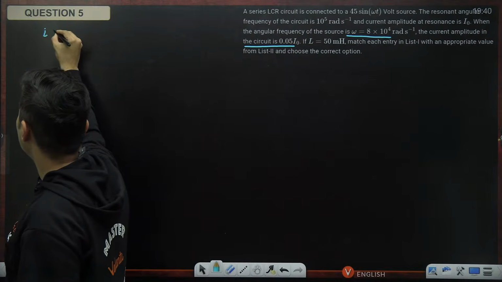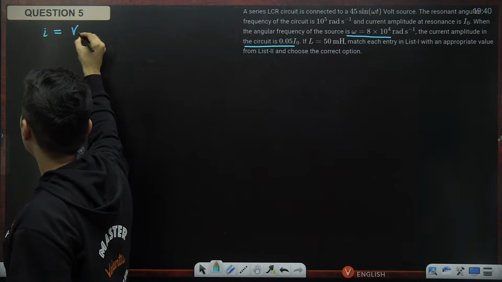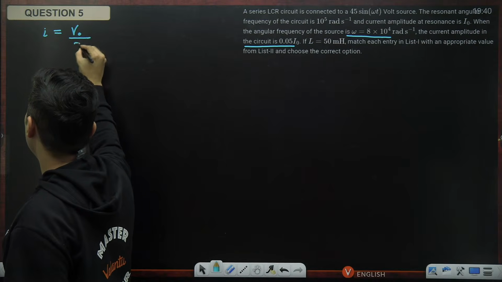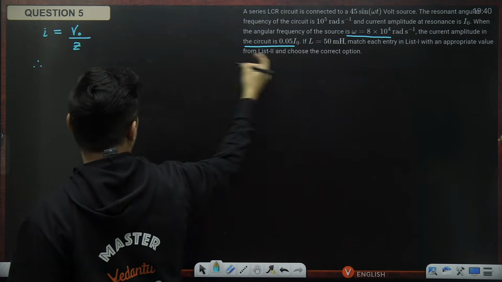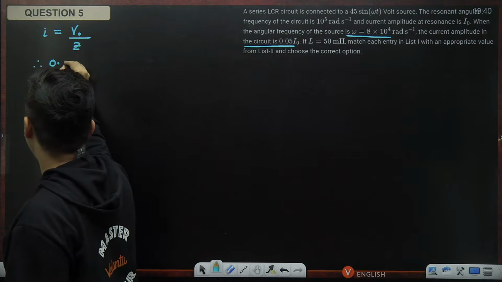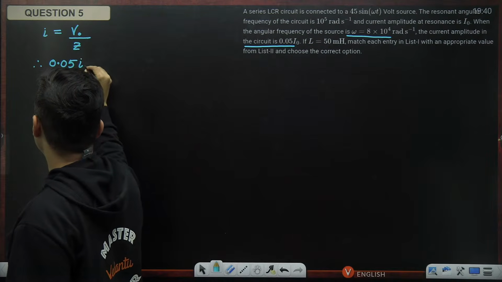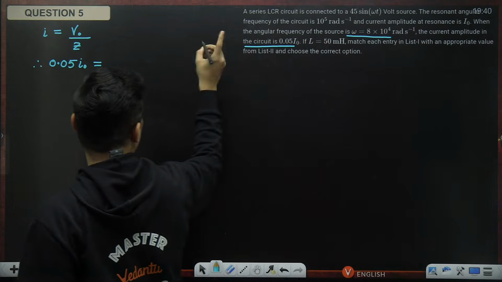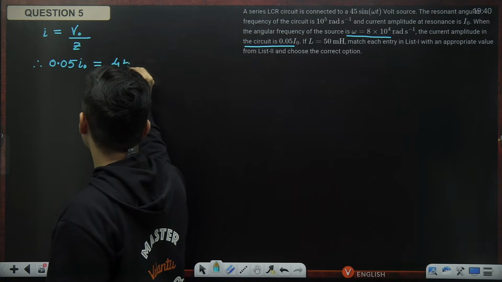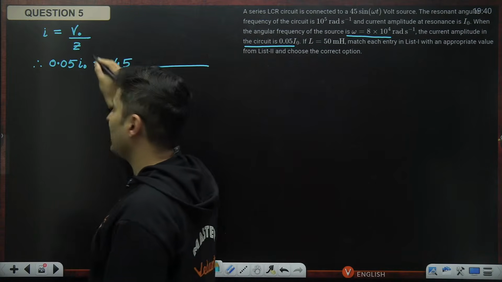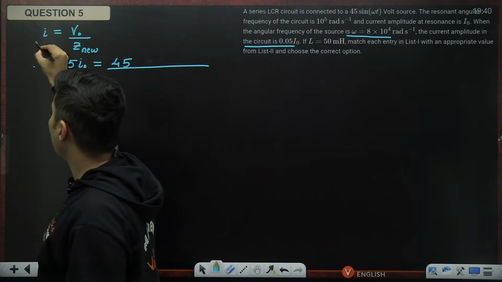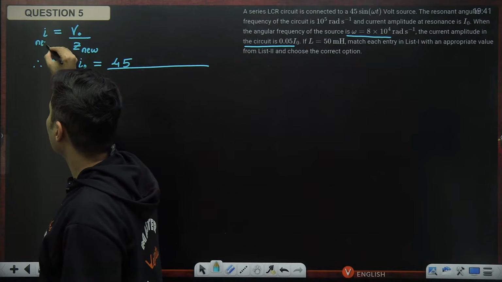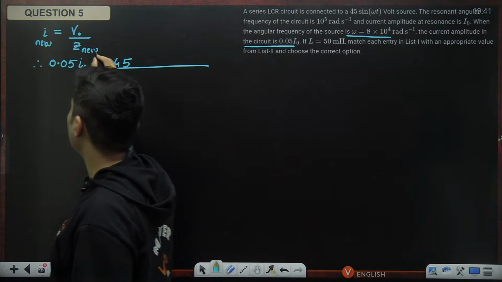So any current is basically the voltage divided by the new Z. So that current has been given to be 0.05 times of I naught, and that voltage V naught is nothing but still 45, whole thing divided by the new Z. This is also the new current, by the way, not the resonant current.